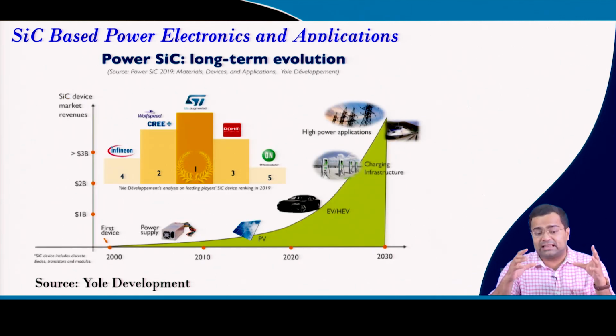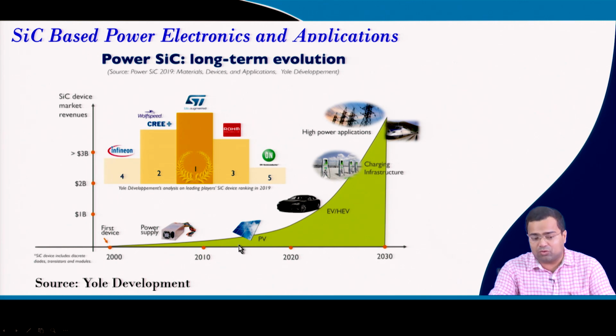And if we look at silicon carbide device applications, as I said, they are for a little bit higher power than gallium nitride, because we may not be able to operate at a high switching frequency like gallium nitride devices. So, the applications for silicon carbide devices include solar, renewable, then hybrid electric vehicles, then charging infrastructure, and also distribution systems.